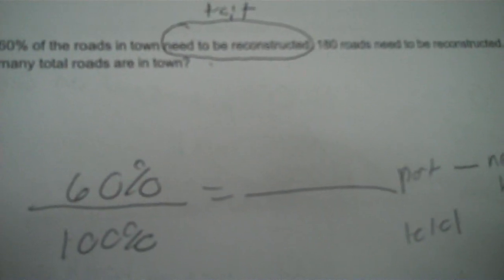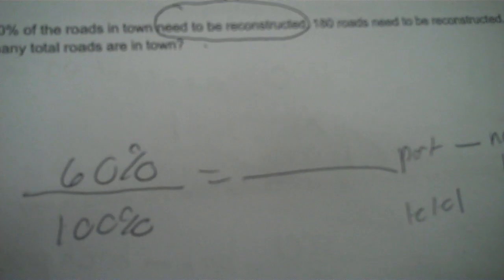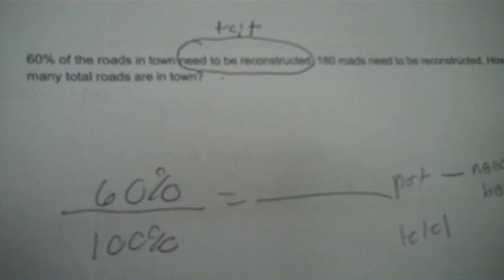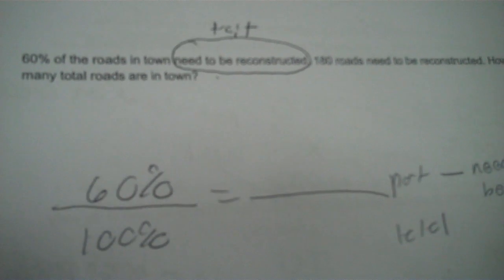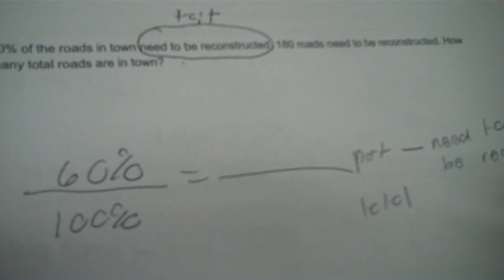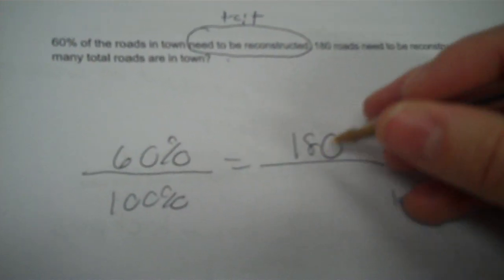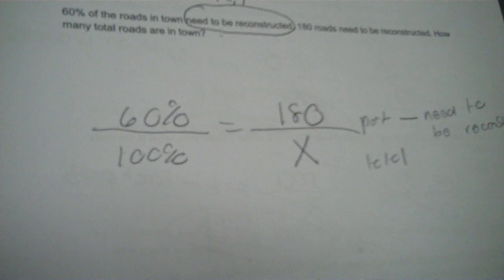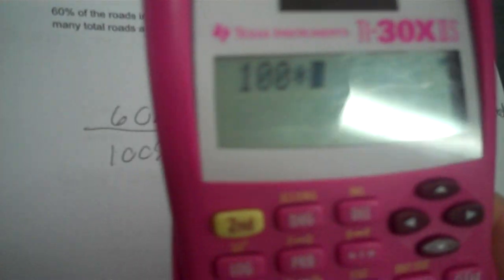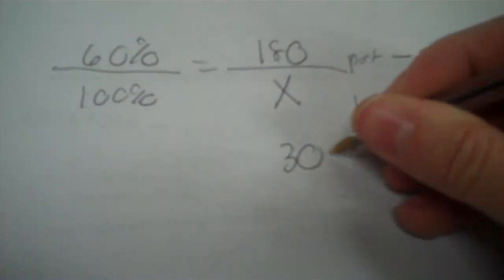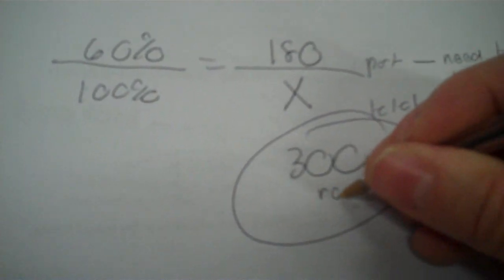Okay, now the 180, is that your total or is that how many need to be reconstructed? Now, if you read the problem, it'll tell you 60% of the roads in town need to be reconstructed. 180 roads need to be reconstructed. How many roads are in town? So X. So I take 100 times 180 divided by 60, 300. Okay, 300 roads. Pause the video and do the other problems, okay? And go rejoin me on the next part.